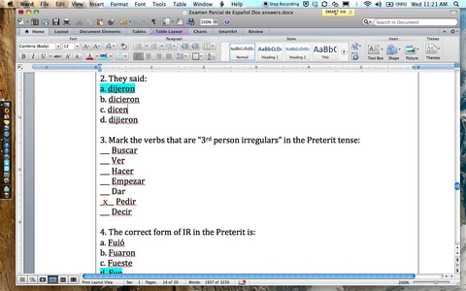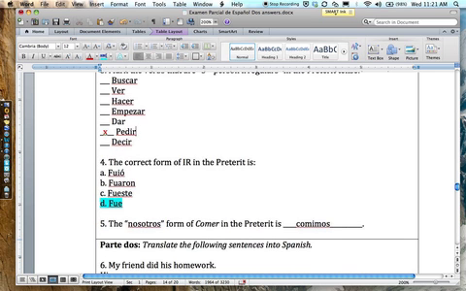Mark the verbs that are third person irregulars. Again, this assumes, of course, that we know what all of our irregular groupings are. It can't be buscar because that's a car-gar-zar. Dar are part of the same group, so that won't work. Empezar is a car-gar-zar, so that won't work. Hacer is a chart verb. Decir is a chart verb. So the only verb left is pedir because it becomes P-I-D-I-O and P-I-D-I-E-R-O-N.